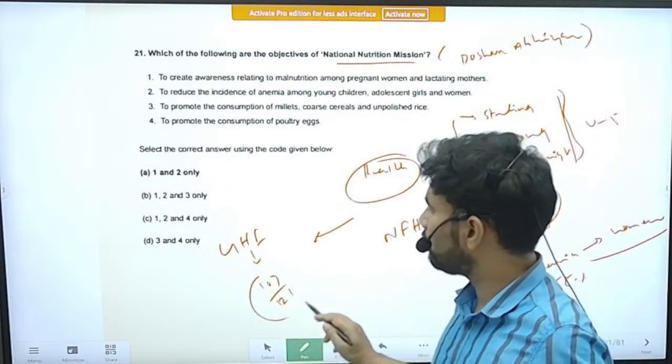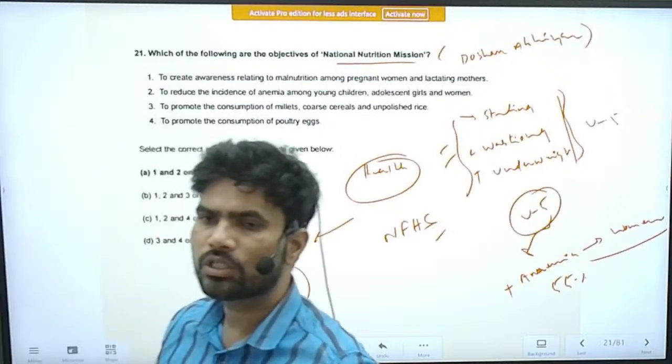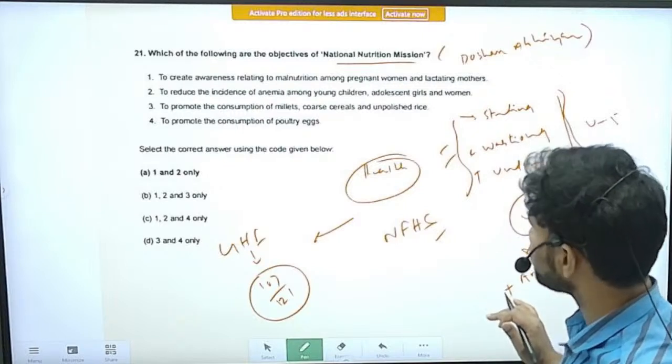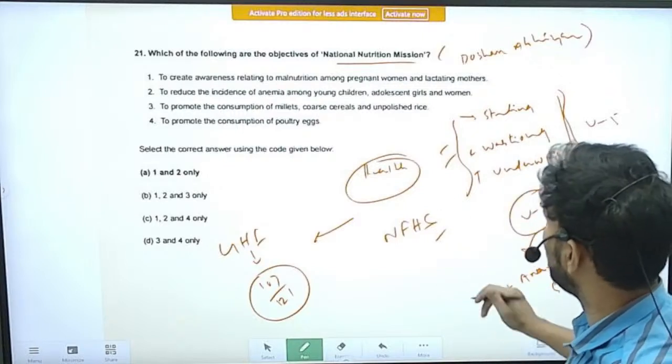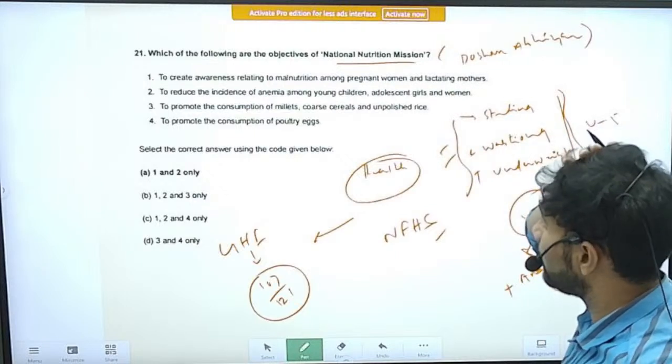There are a lot of issues associated with the Global Hunger Index also. So try to have an idea about what is happening around nutrition. Right. So quickly we will see the options in the question.